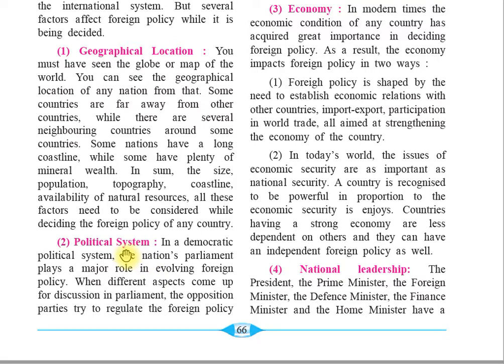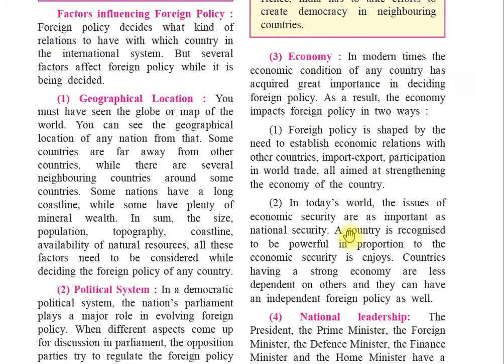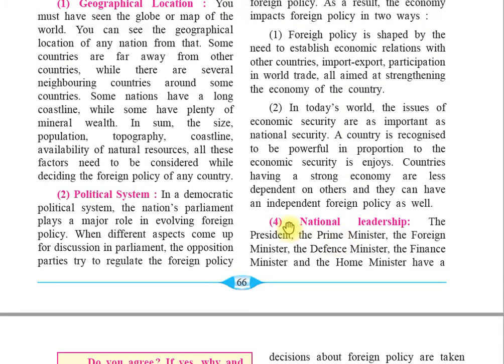Now, second one was what? Political system. In a democratic political system, the nation's parliament plays an important role in framing the foreign policy. Which was the third factor? Economic. The economic condition of a country has acquired great importance in deciding foreign policy at present.